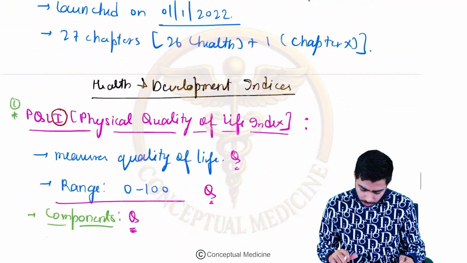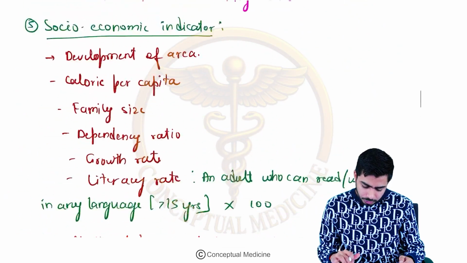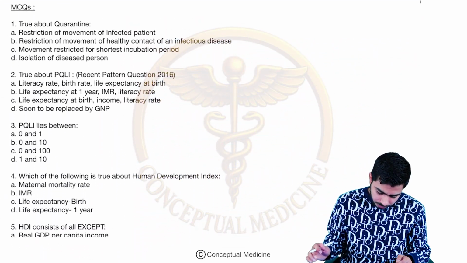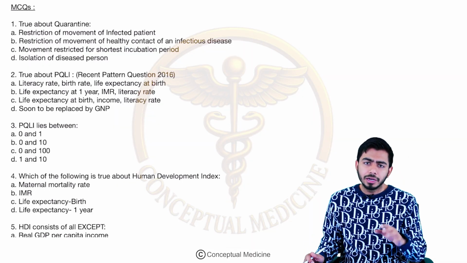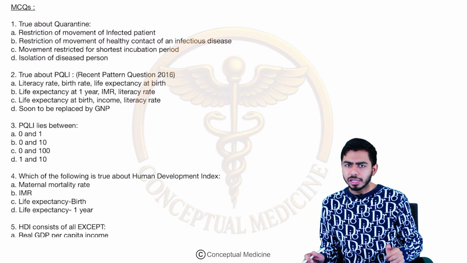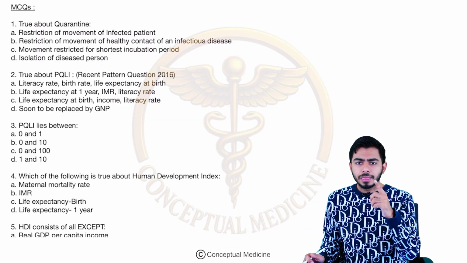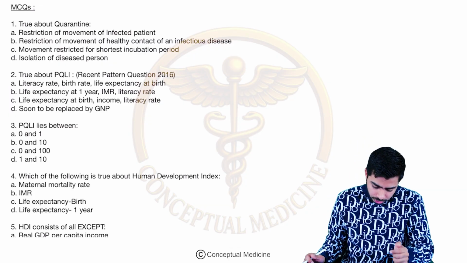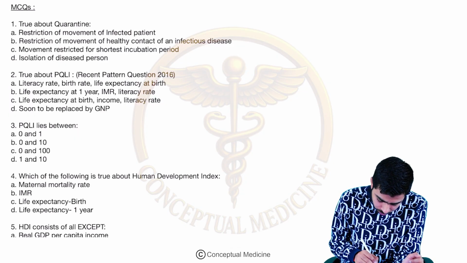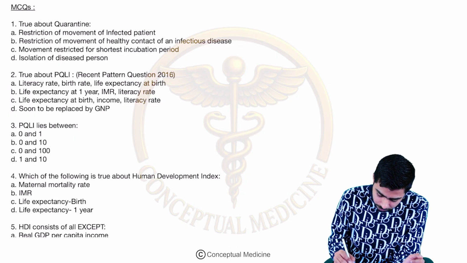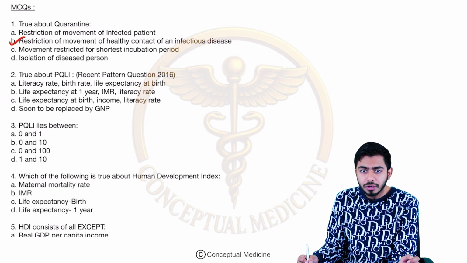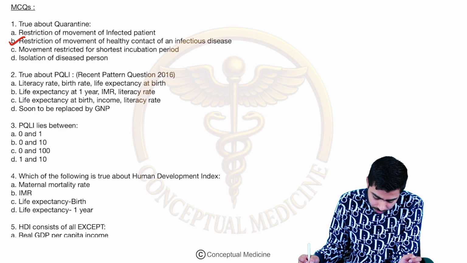Now let's try to apply our knowledge in these MCQs. Here we can see the question: true about quarantine. I had told you about the difference between quarantine and isolation. Quarantine is done for apparently healthy individuals. Isolation is done for diseased people. So, restriction of movement of infected patient, no, that is isolation. Restriction of movement of healthy contact of an infectious disease, yes, this should be the answer in this case.